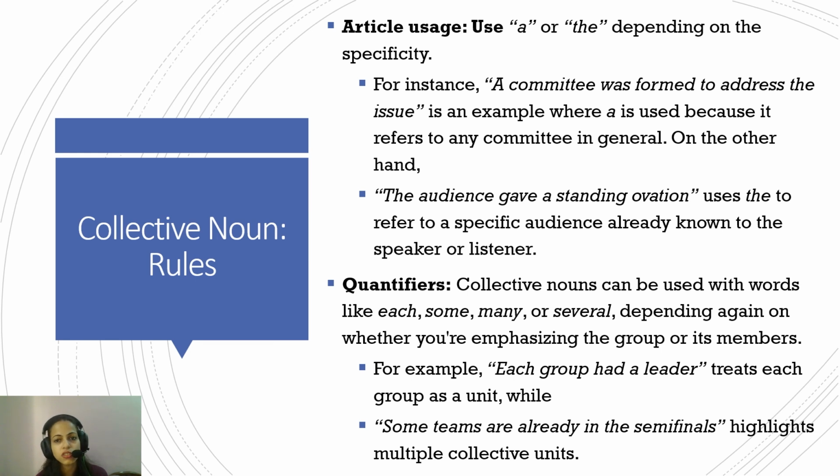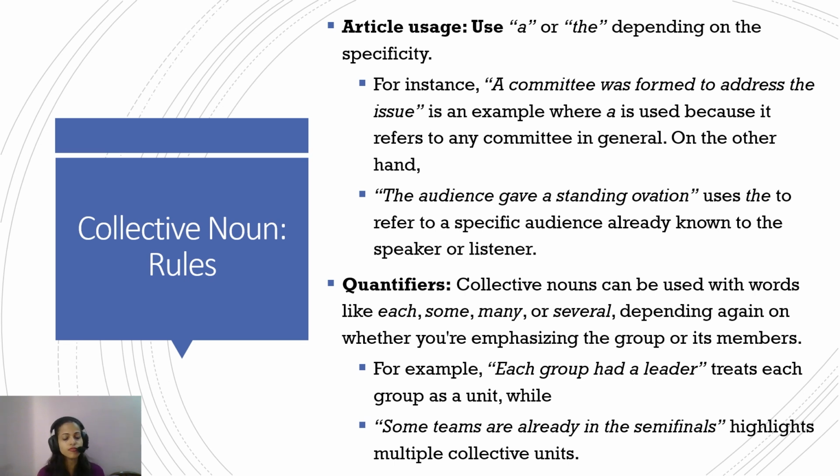Again, for the article usage, "a" or "the" depends on the specificity. Like I told you in the previous slide also, the rule is pretty much the same. You use "a" or "an" when some generic situation is there. You use "the" when some specific situation is there. So, "A committee was formed to address the issue." It's a general statement that committees are formed. A committee was formed to deal with, say, inflation, or with some other issue. So here the issue is also generic. It's a very generic statement. "A committee was formed" is an example where "a" is used because it refers to any committee in general.